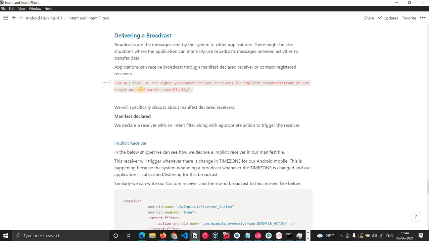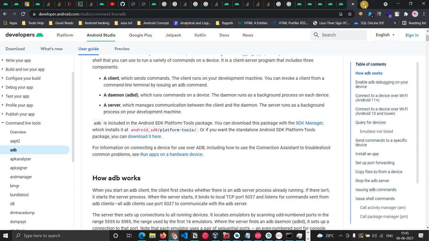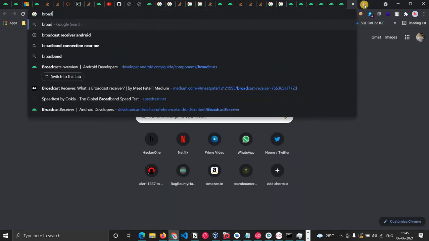So here is one warning: for API level 26 and higher, you cannot declare receivers for implicit broadcasts. Basically, if the broadcast is implicit, then you cannot declare a receiver for it, meaning you cannot declare an intent filter for that receiver to catch this broadcast. There are a few broadcasts which you can still receive, let me see.